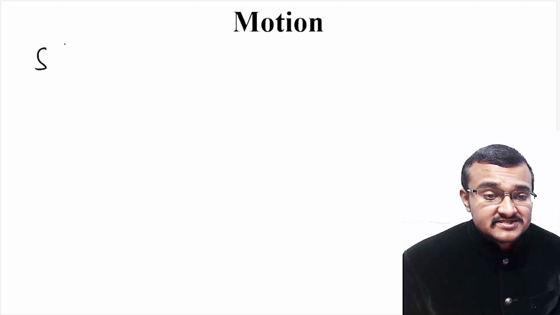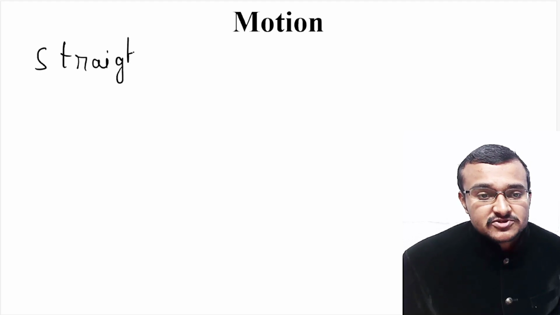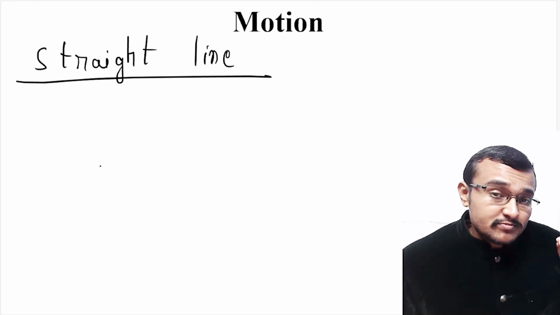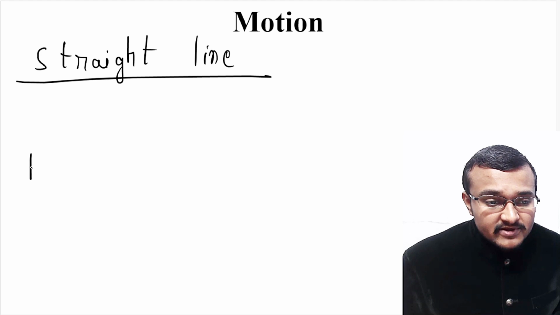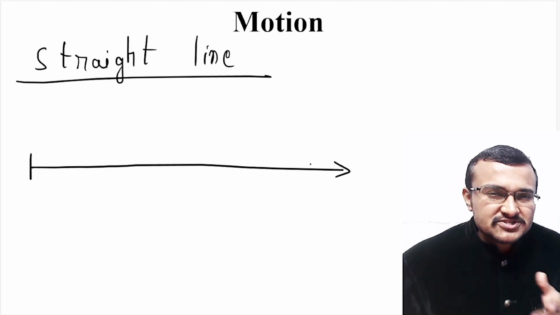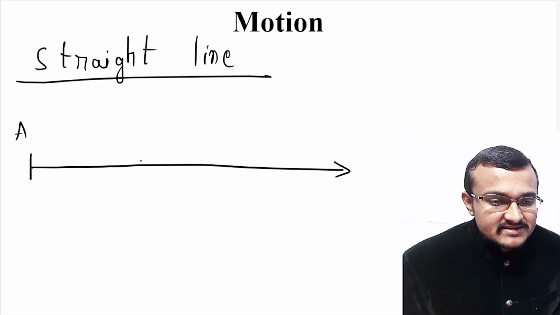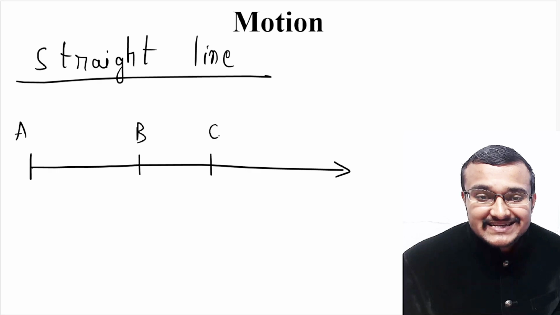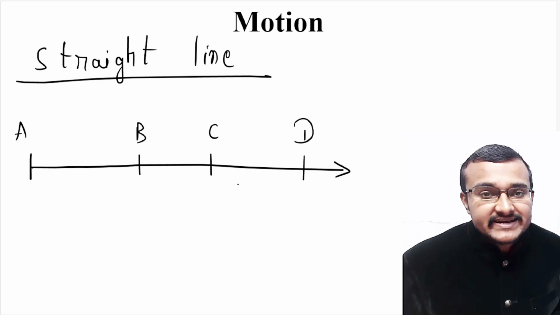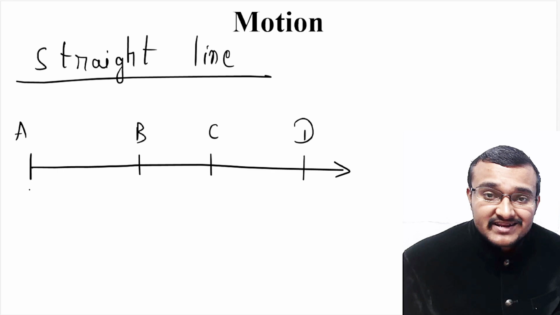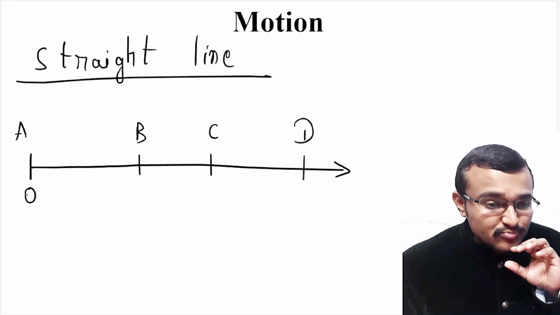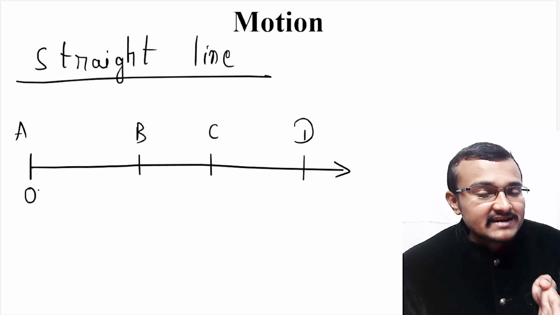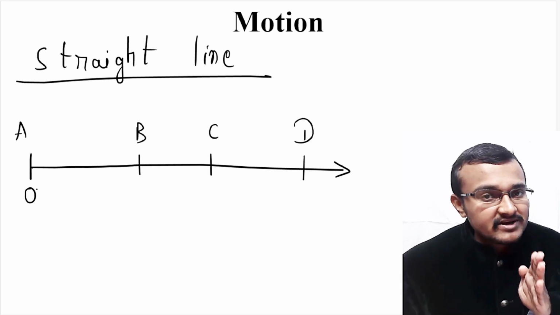Now we will discuss motion along a straight line. For example, if we have a straight line like this, let's assume the object is moving along that straight line. Let's assume this point is A, this point is B, this point is C, and this point is D. Let's call position A the 0. It will act as the reference point and as the initial point of our experiment.